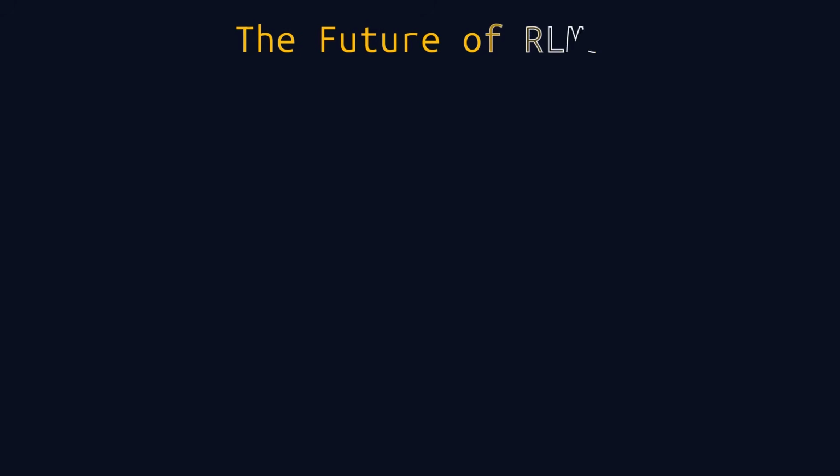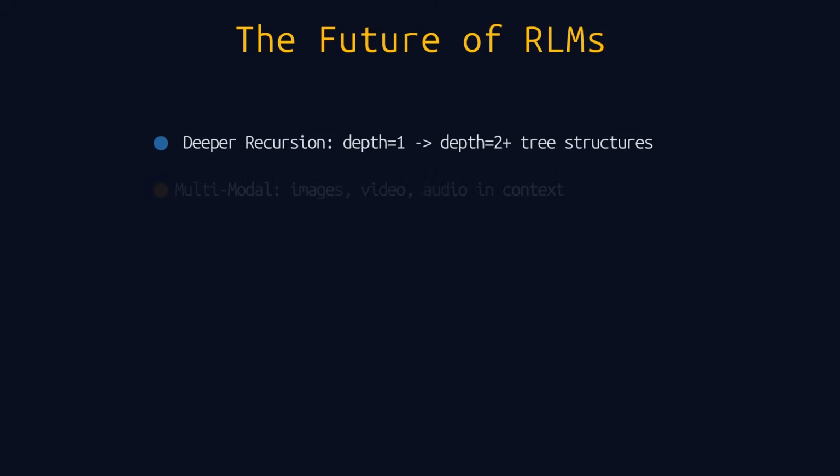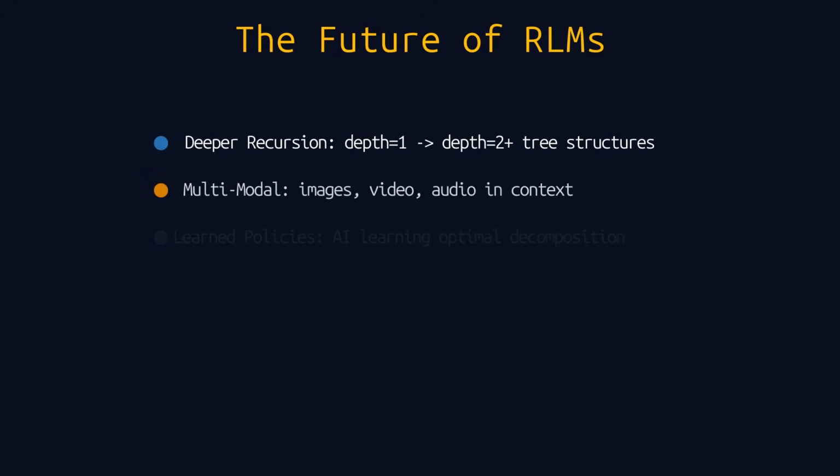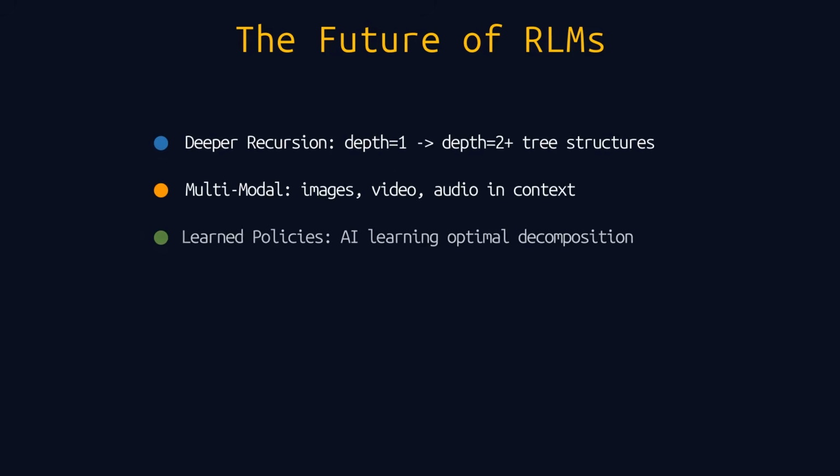Where is this heading? 3 frontiers are opening up. First, deeper recursion. Current RLMs mostly use depth 1 recursion, but the framework supports depth 2 and beyond, where sub-LLMs can spawn their own sub-LLMs. Second, multimodal extension. Imagine an RLM that can explore not just text but images, video, and audio as external context. Third, learn decomposition policies, where the model learns optimal strategies for breaking down different types of problems.